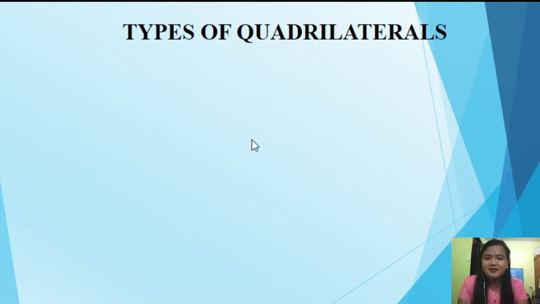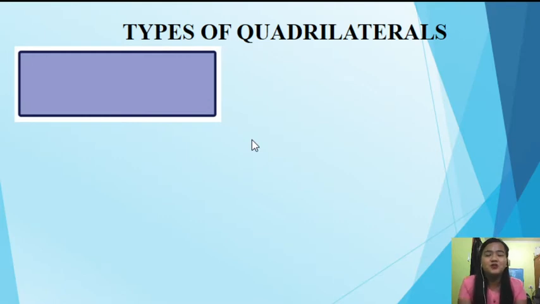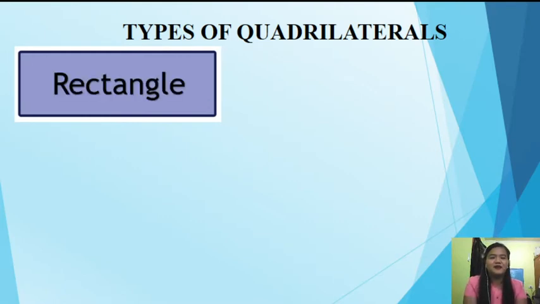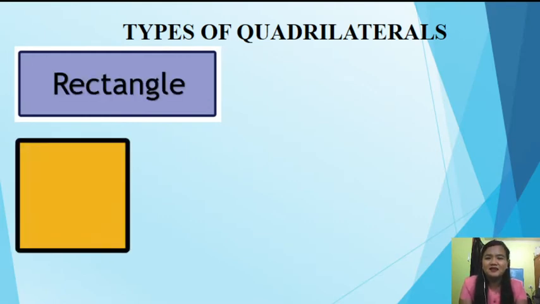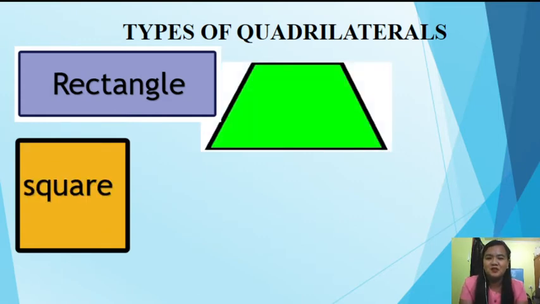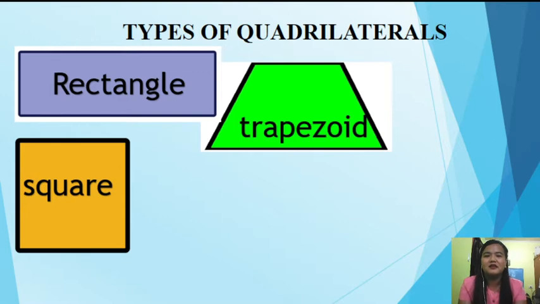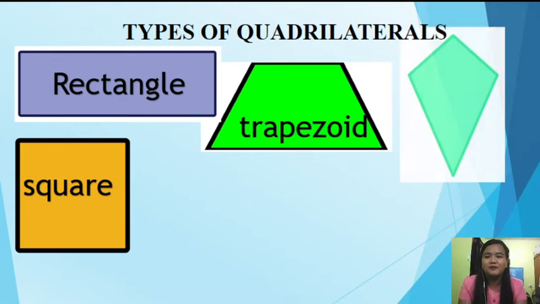Yes? Yes, very good. This shape is called a rectangle. What else? This is a square. Another? Yes, what shape is that? Okay, very good. That is a trapezoid. That one, is it a diamond? No, this is a kite.